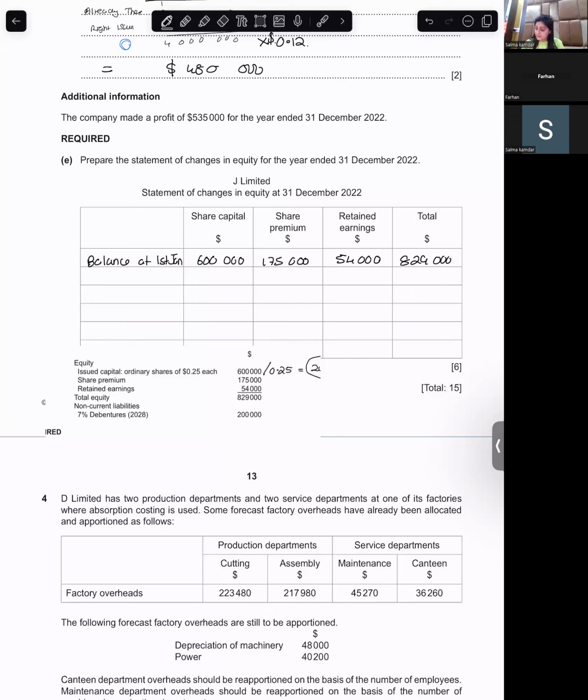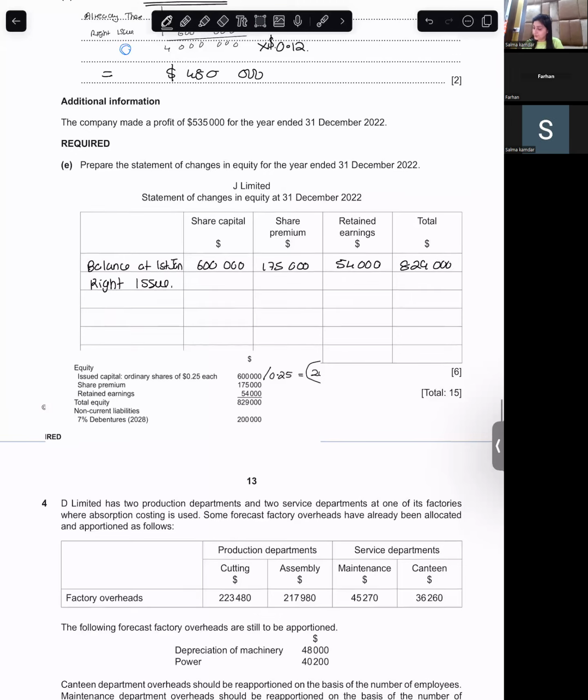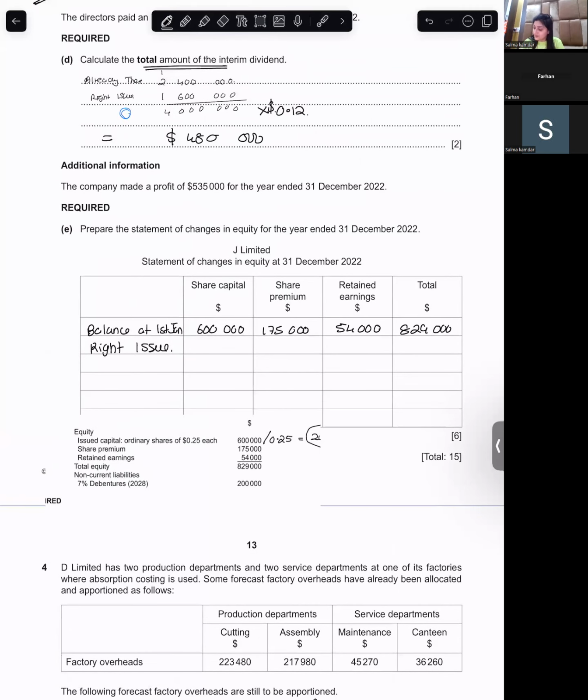Then the next thing we'll add: you did a rights issue, of 1.6 million shares. The rights issue was at how much?